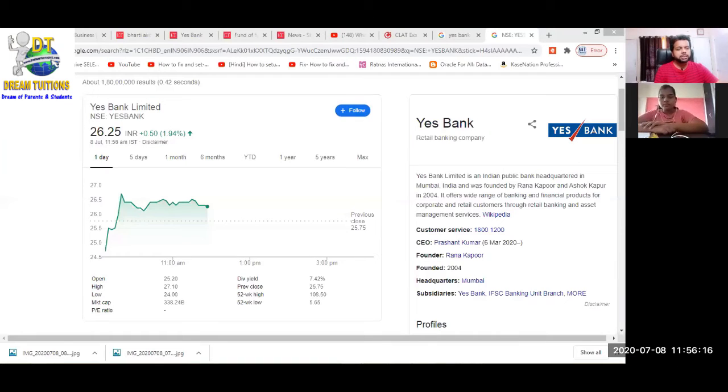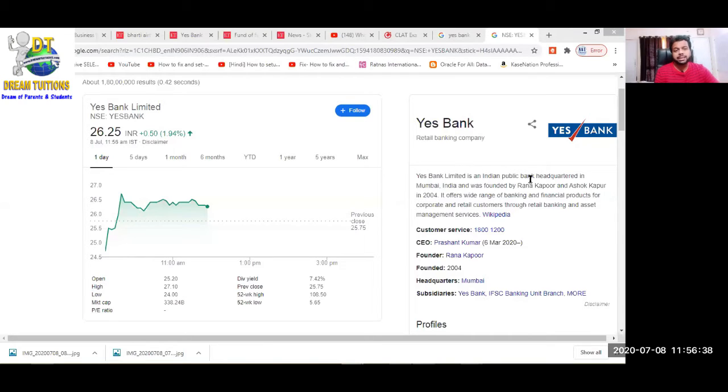The news is about Yes Bank. First, let's try to understand what this Yes Bank is. Yes Bank, like ICICI Bank and Axis Bank, is one of the private and major banks of our country. Yes Bank is a retail banking company. Yes Bank Limited is an Indian public bank.